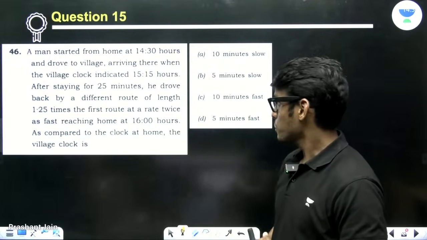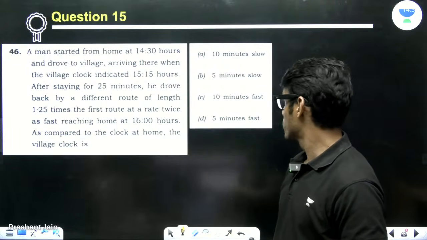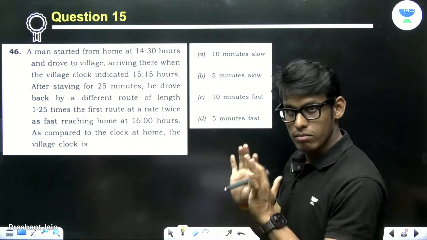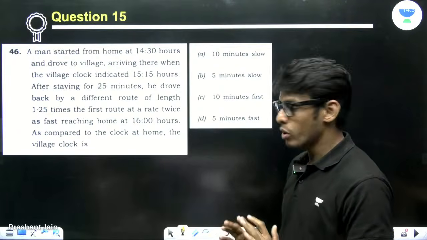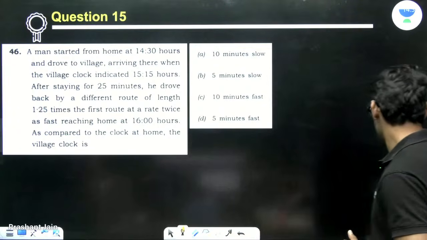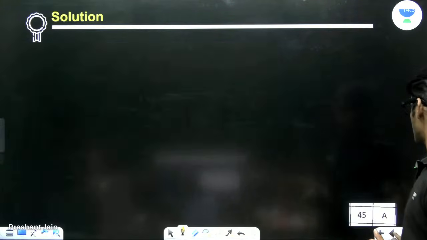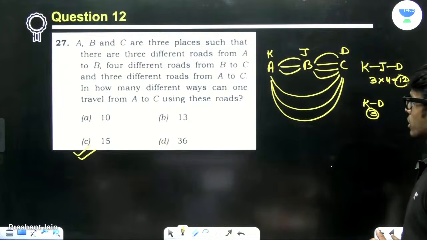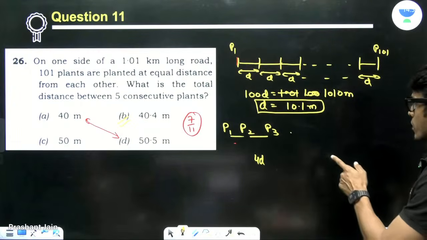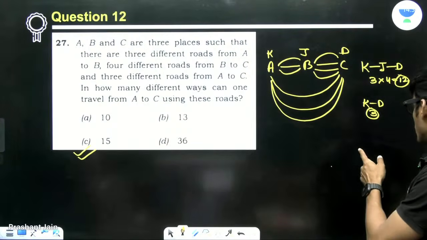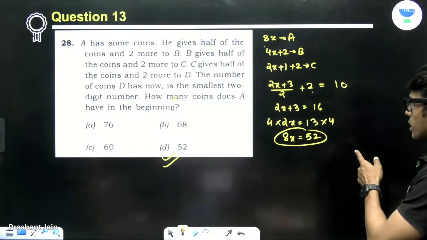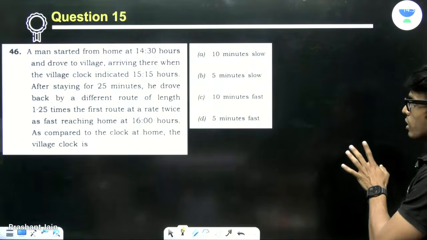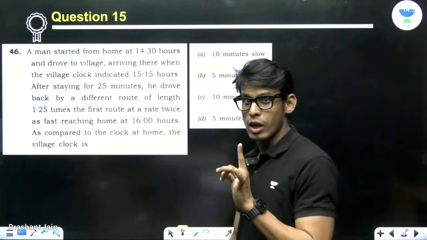Now, a man started from home. So basically it's a clock problem, right? The length is okay, not so big, not so less. We have done 9 problems till now. This we did because, just a second, yeah, 7 out of 11. The 8th was also doable. The 8th, right, this was skippable. So we have done 8 out of 14 till now.